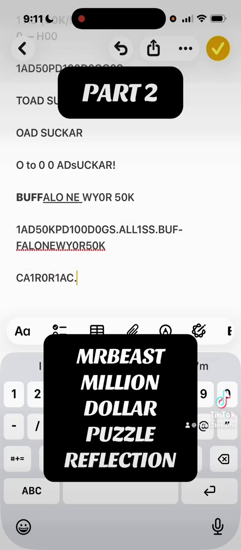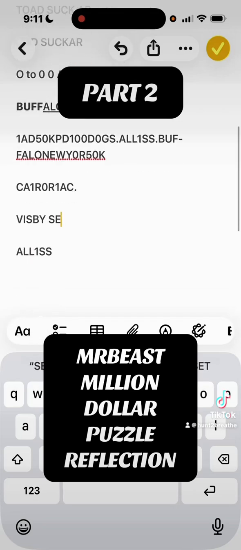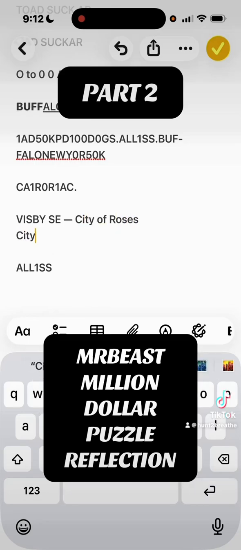So I like that one. That was pretty. And then I was thinking maybe the all ones would be on the end, and then maybe there's something in the middle. And for this one I had lots, because I had the rose clue. So I was thinking Visby, Sweden is a rose by any other name would smell as sweet. So they are the city of roses, obviously, but then they're also the city of ruins. So I was thinking these letters kind of jive with those same letters, but then you'd have to remove that. And so then you have city.